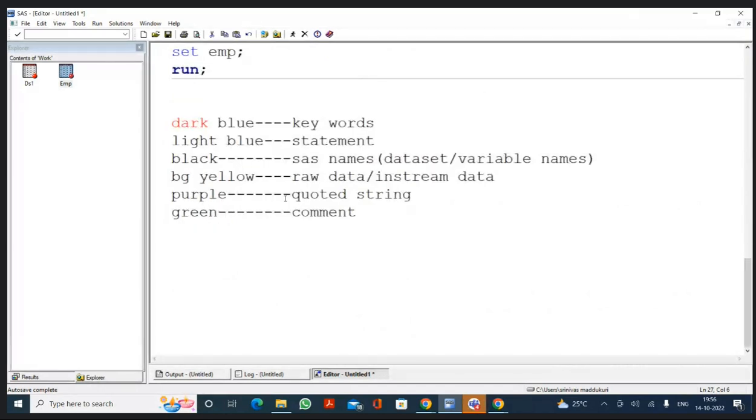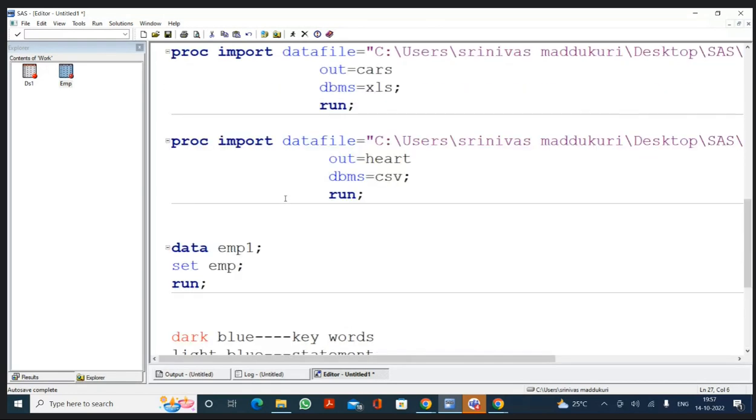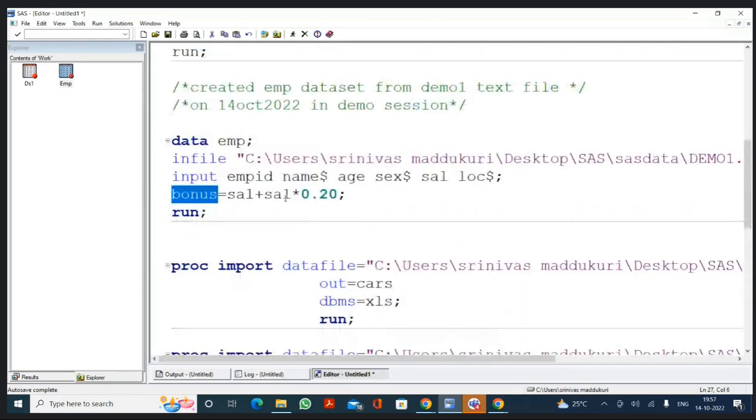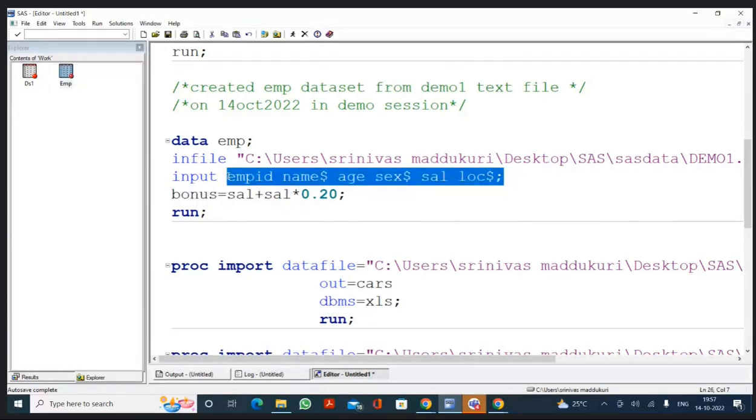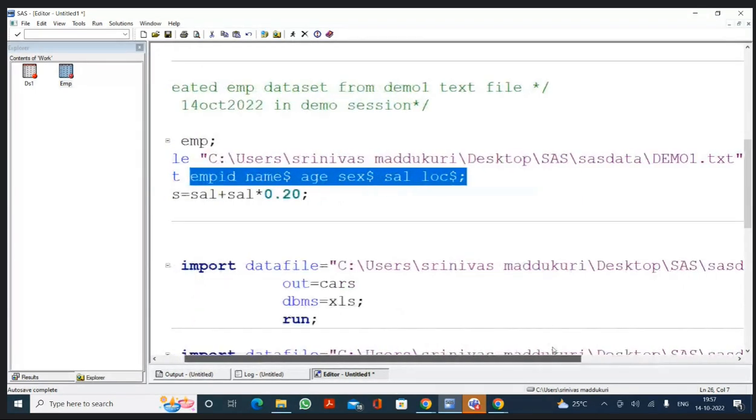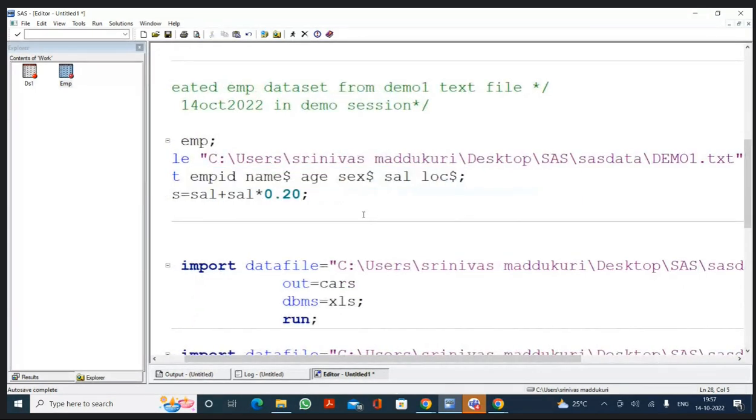Now, what are the rules we should follow? Excuse me, sir. Yes. Sir, why can't we write this bonus step in the input line? No, because that is not in the Excel. That is not there in the text file, right? Do we have bonus values in the text file? No, sir. So you should write it in a separate statement.